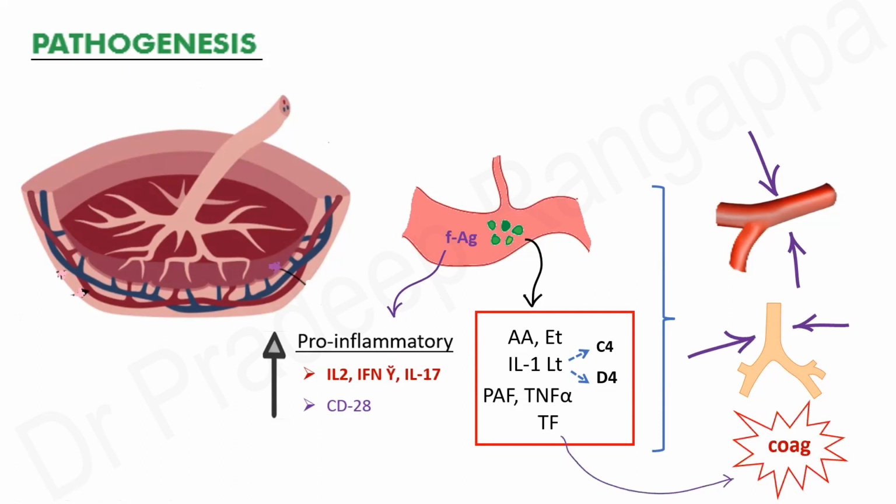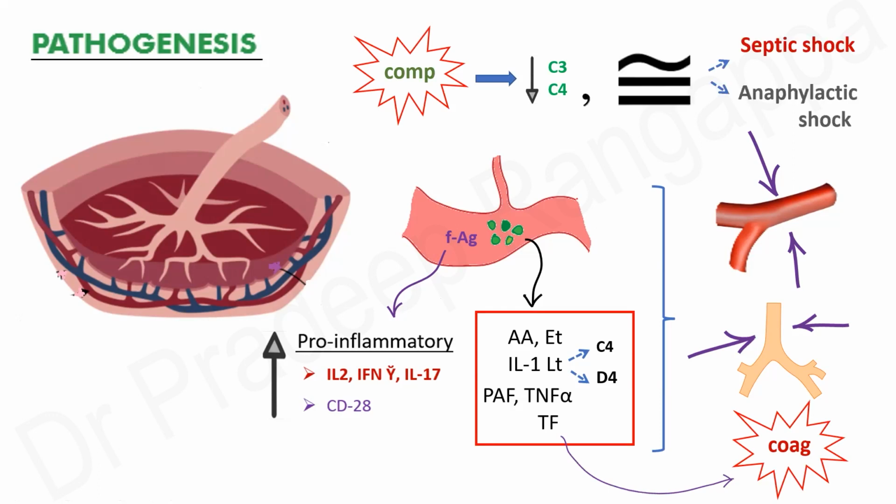The production of tissue factor leads to activation of the coagulation pathway, leading to DIC. There is complement activation also in amniotic fluid embolism, leading to reduction in C3 and C4. The whole pathogenesis, where the fetal antigen and other toxins lead to activation of cytokines or interleukins, is very similar to septic shock or anaphylactic shock.